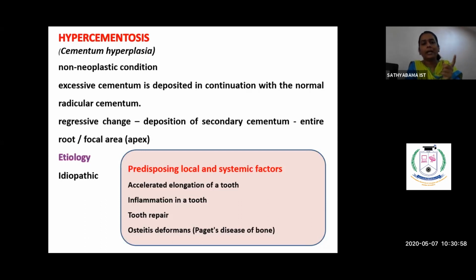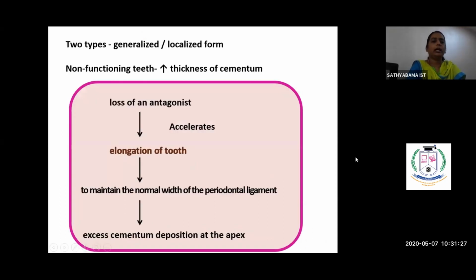So the supraeruption at the apical region is being compensated by excess deposition of cementum. Thereby there is hypercementosis. And in a condition where there is inflammation in a tooth, or tooth repair, or a condition where there is a bone disorder, mainly osteitis deformans, otherwise called Paget's disease, all these can lead to hypercementosis. As I said, it could be a generalized one or localized one.